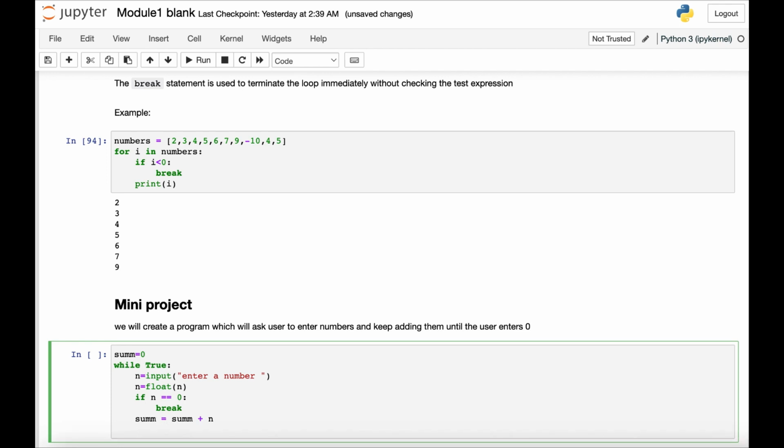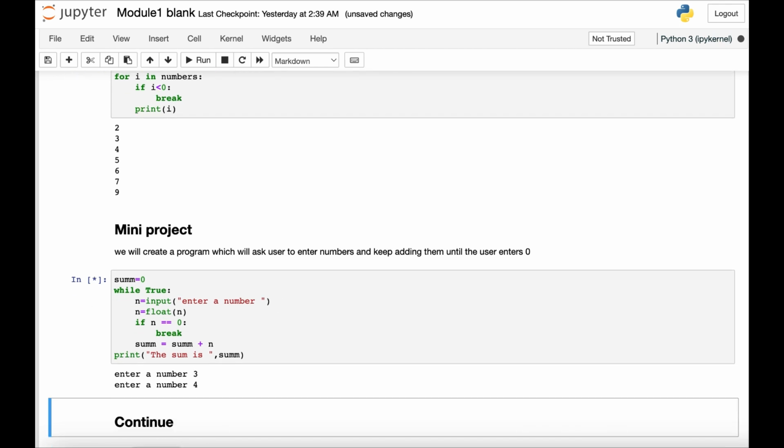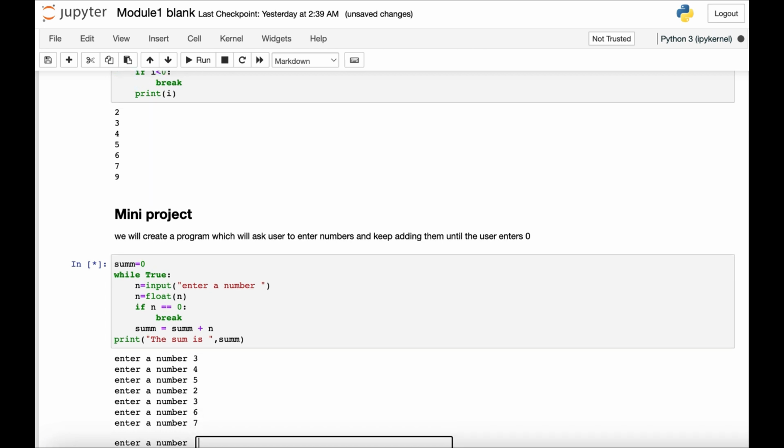And then in the end, print the sum is whatever the sum was. Now let's suppose the program is running. I write 3, 4, 5, 2, 3, 6, 7.